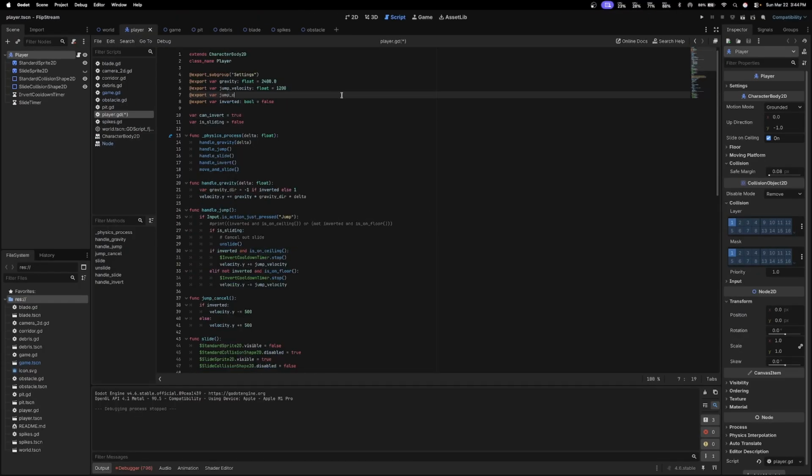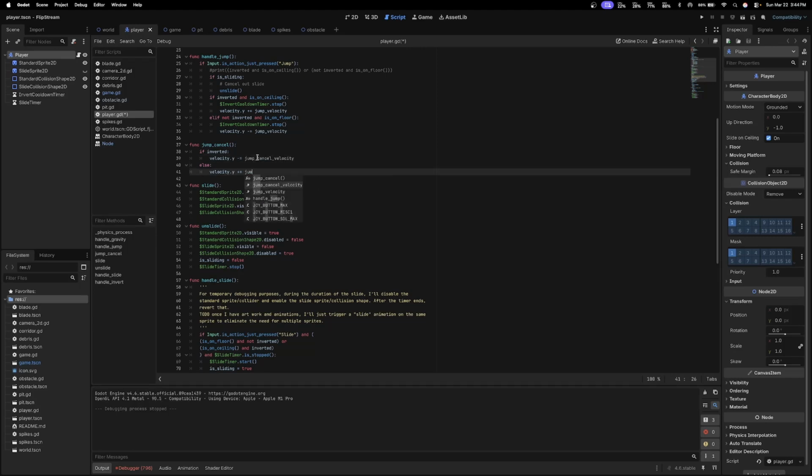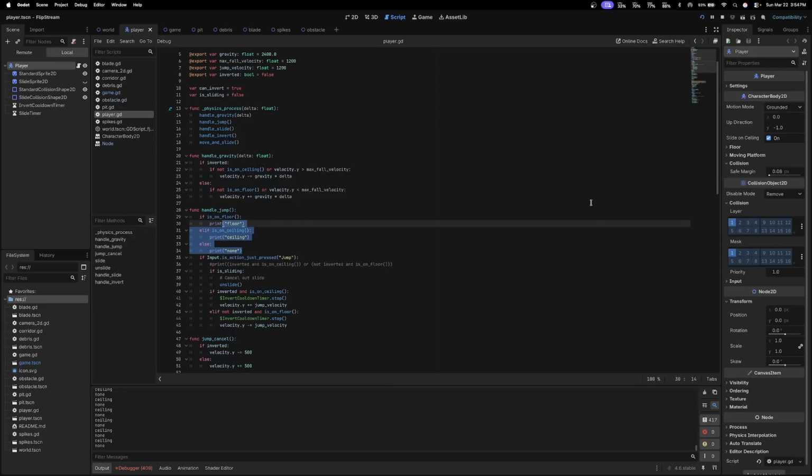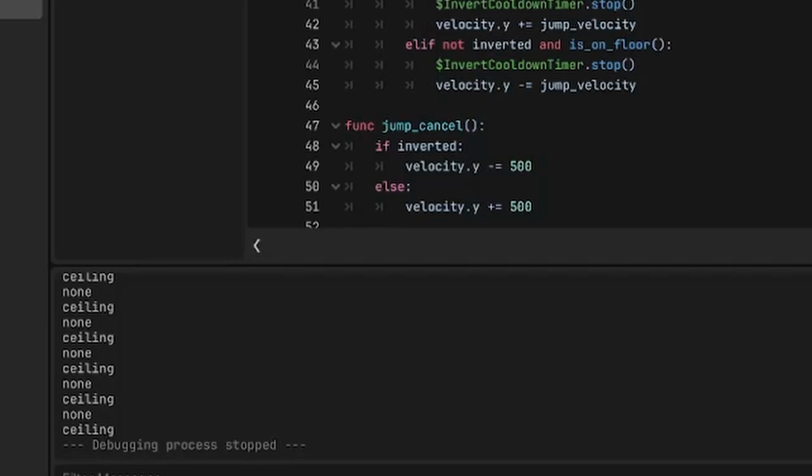The last thing I did since the last devlog was a bug fix with the jump mechanic. My game had a weird bug where whenever I was on the ceiling, the jump mechanic was super unreliable. Sometimes it would work, sometimes it wouldn't. With the help of some debug statements, I found that every other frame, the player was not registering as being on the ceiling. The reason for this became evident when I looked back at my gravity function.